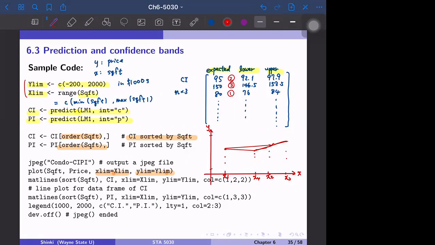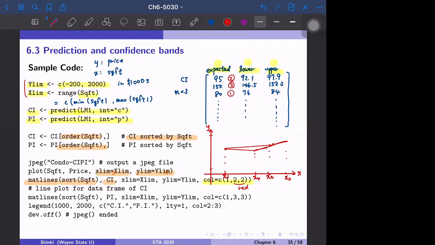Then the next one, this is our new code probably. matlines. Basically we can draw multiple lines with one function. So sorted square footage, then CI. We have the 3 vectors, expected value, lower bound, and upper bound, so we draw the 3 lines at the same time. Then the color is 1 to 2. Color 1 is black and color 2 is red. The 1 is just the regression line, so we make it black, and color 2 is red, so we describe the confidence interval in red.